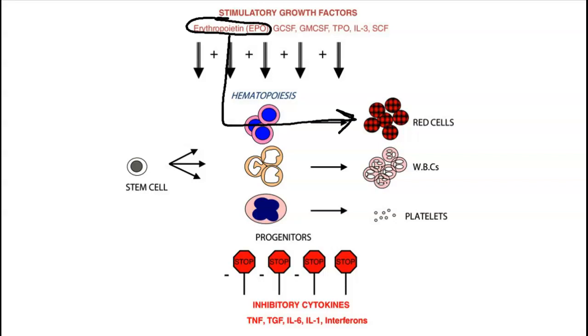There are a category of chemical messengers called colony stimulating factors that stimulate different types of white blood cell production. There are different types of interleukins that can stimulate white blood cell production. And interestingly, these substances can also turn off white blood cell production. So it's very complicated, but I just wanted you to know that when white blood cells are called into action, basically what's going to happen is they're going to release chemical messages that will turn on or turn off white blood cell production at the level of the bone marrow through these substances called colony stimulating factors and interleukins.